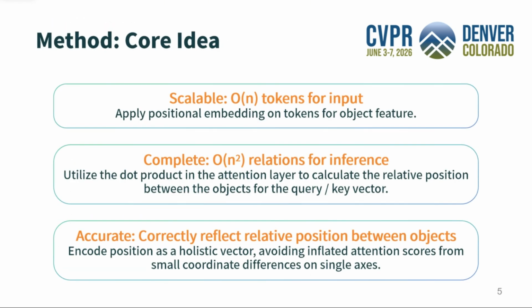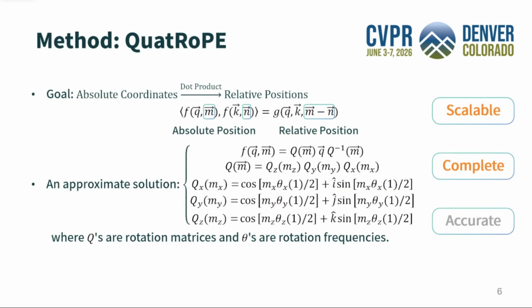To address these challenges, our method has three core properties. Scalability with linear input tokens by applying positional embedding to object feature tokens, completeness by retaining all pairwise relations via attention layer dot product for relative positions calculation, and accuracy by letting attention scores correctly reflect object relative positions. To meet these requirements, we propose a novel rotary positional embedding method named QuatRoPE.